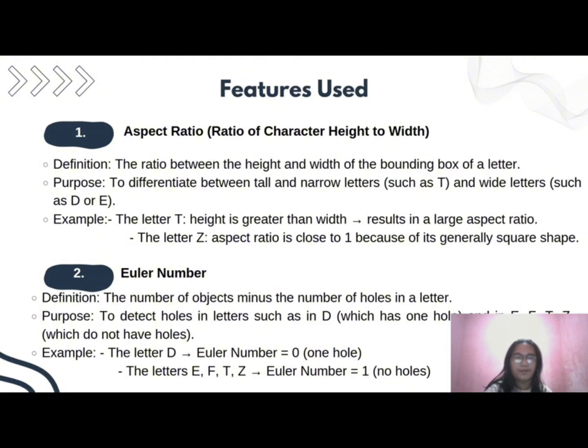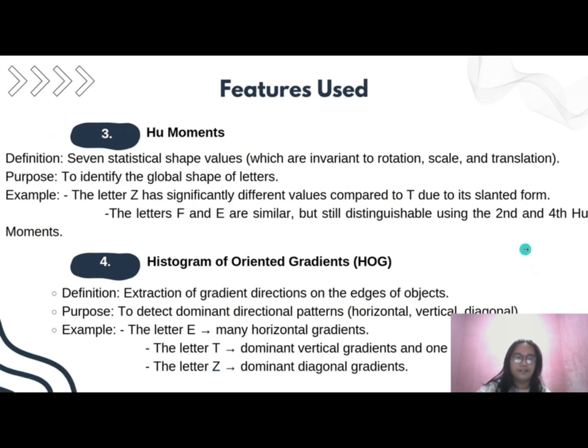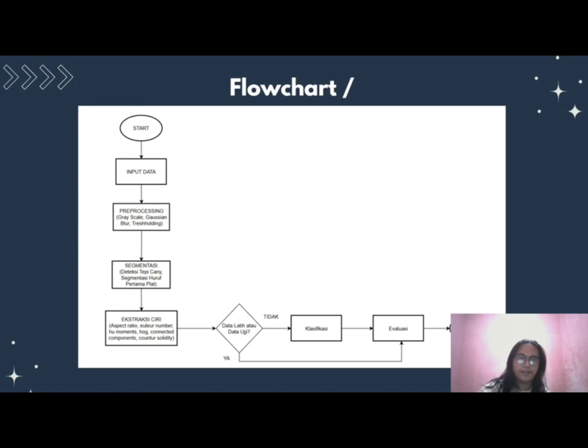My name is Bintan Maulana and I will explain the features we use. The first one is aspect ratio, or the ratio of character height to width. The second one is Euler number. The third one is Hu moments. The fourth one is histogram of oriented gradients, or HOG. The fifth one is connected components. And the sixth is convex solidity. And then I will explain our flowchart.